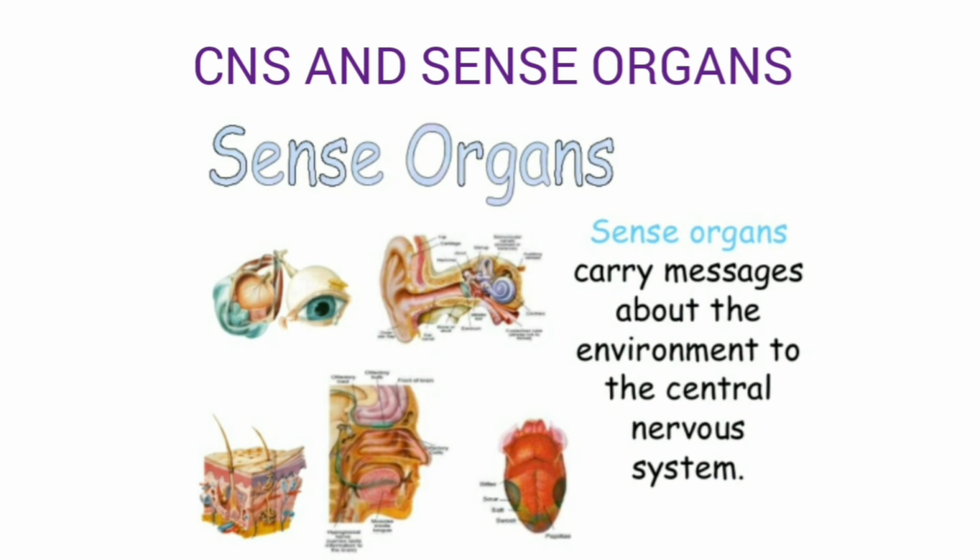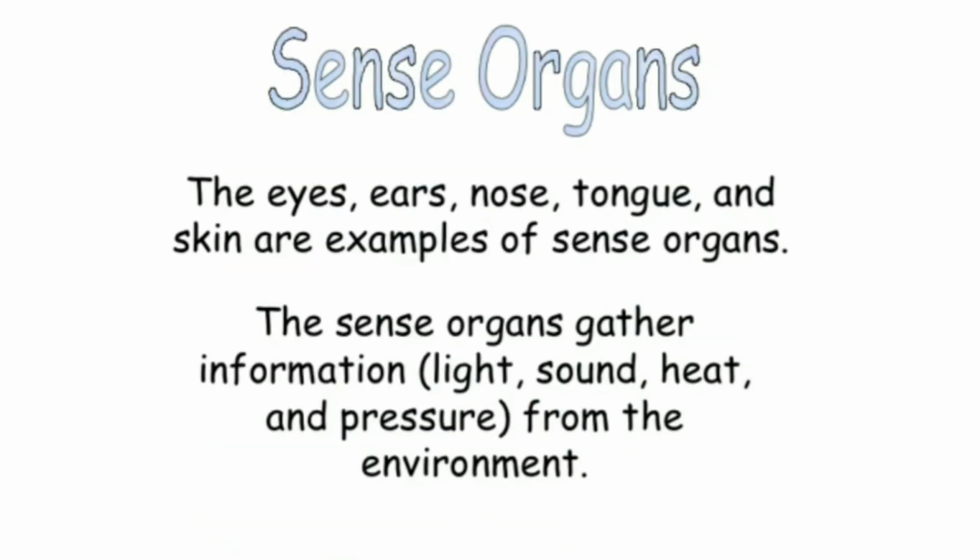Let us now understand the coordination between the central nervous system and the sense organs. You already know what the sense organs are. Stimuli such as heat, sound and light are detected by different receptors. Receptors are special cells which are present in the sense organs. These receptors receive a stimulus from the environment.